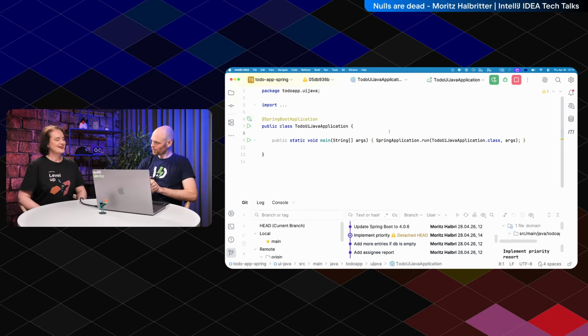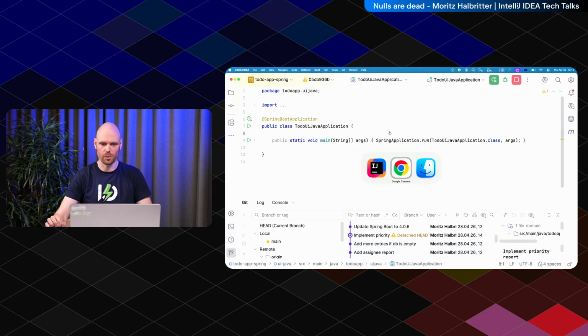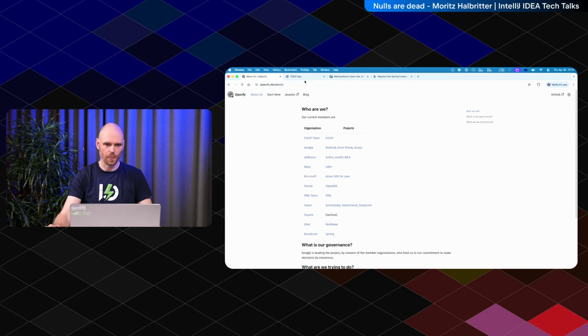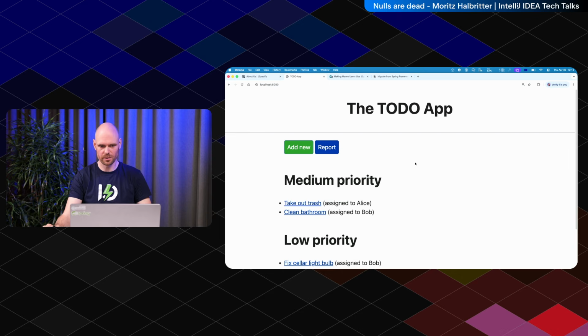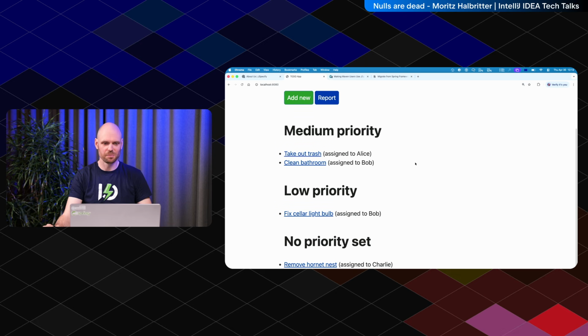Yep. Okay, should we jump right into code? Yes, let's do that. Okay, cool. So I've prepared a small demo application, which is a to-do list, and just to show how it looks like. This is my awesome front-end skills. There are some to-dos already in there. Just add a new one.